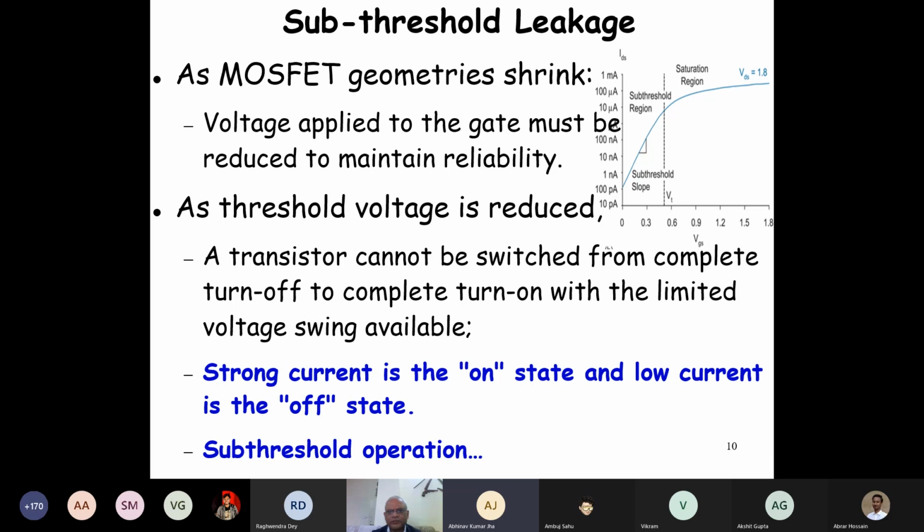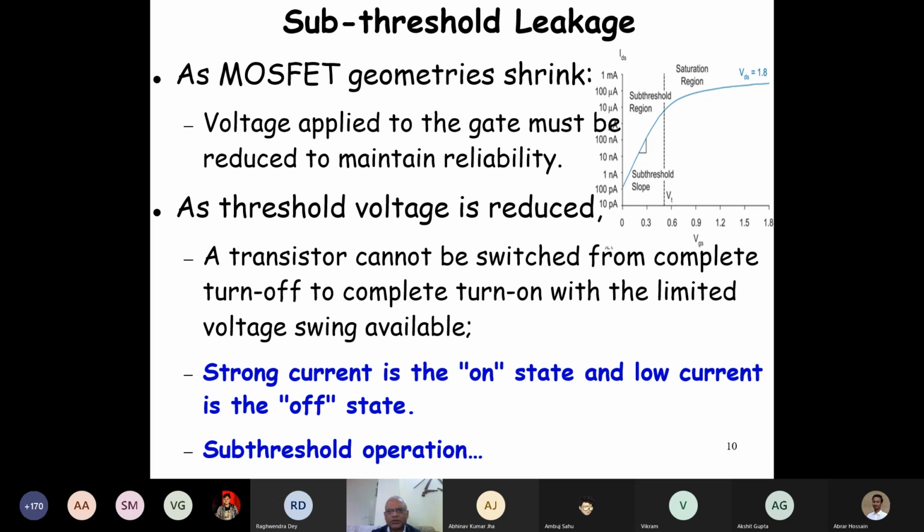Okay, good question, Avinav. But I was just saying about this leakage power. Remember, this leakage power is a big headache. If you reduce further, the current will leak through continuously in the on and off state, and it will burn down.